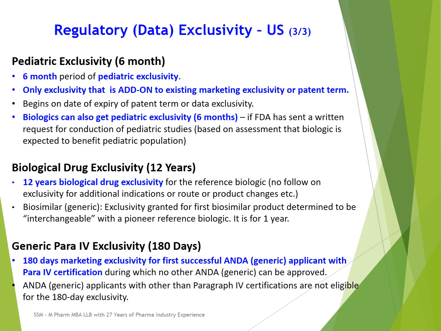Now let us discuss biological drug exclusivity. Chemical drugs and biological drugs are very different. Biological drugs are very complex. So any biological drug approved for the first time in the US is eligible for 12 years of biological drug exclusivity. When you compare it with a chemical drug, which is eligible for 5 years of NCE exclusivity if it is approved for the first time. So in case of a chemical drug, exclusivity is for 5 years, but in case of a biological drug, the exclusivity is for 12 years.